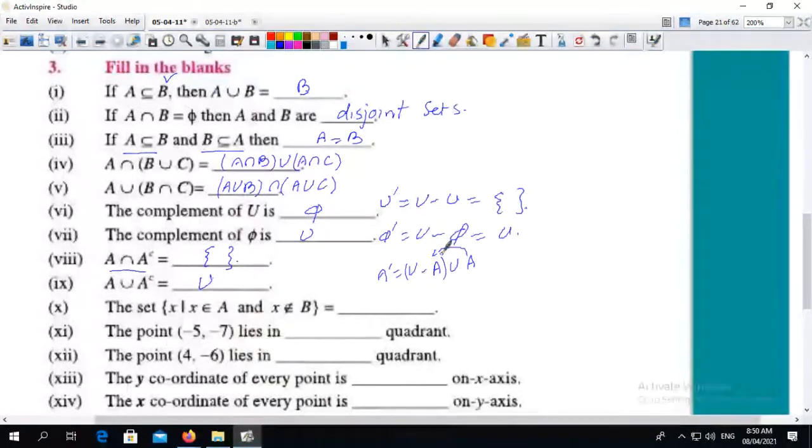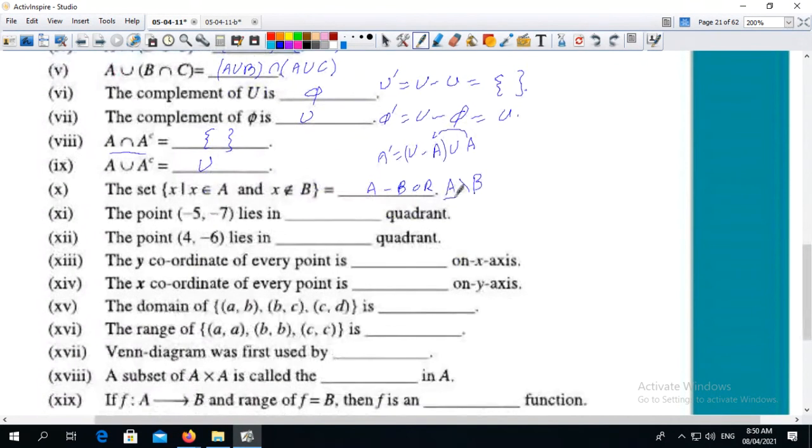The set of X such that X belongs to A and X does not belong to B is A minus B. Both are representations of A minus B.